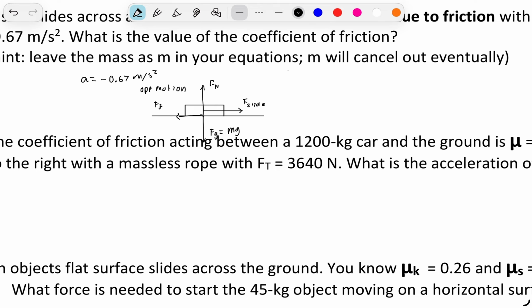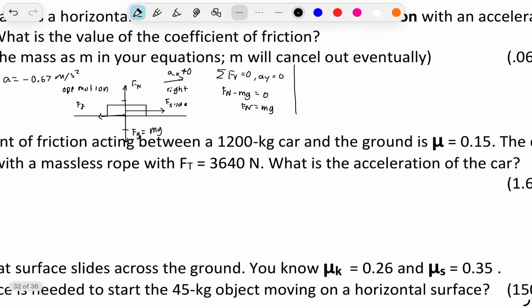There is no vertical acceleration because it's only going in the horizontal direction, sliding to the right. Therefore, Ax is not going to equal 0, but Fy is going to equal 0 because Ay is equal to 0. There's no vertical acceleration. For Fn, we can write Newton's law. If Fn is pointing up and mg is pointing down, that's equal to 0. Therefore, Fn is equal to mg. Now, those are going to be equal length arrows.